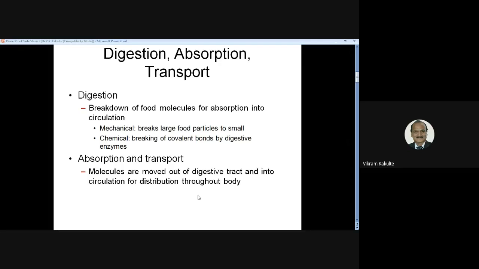Person food, just food in intestine, liver and metabolism that will take place.